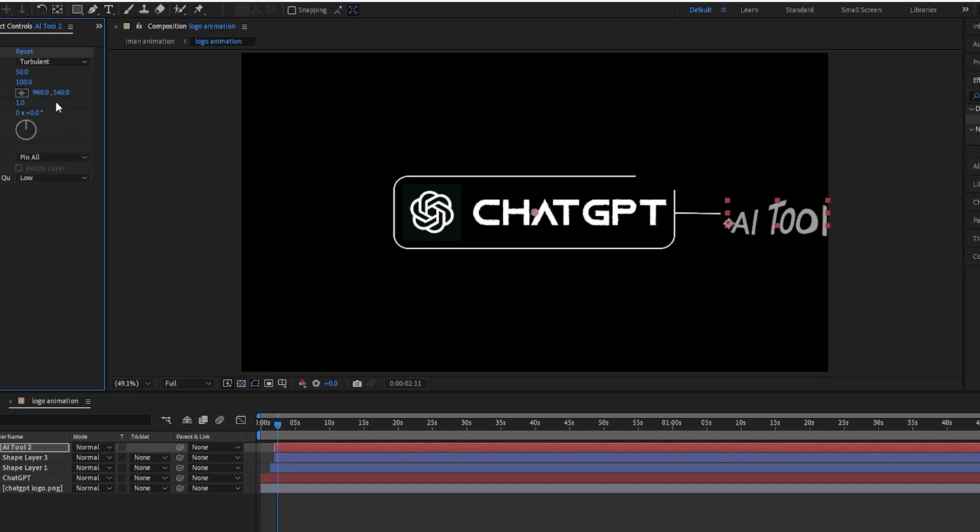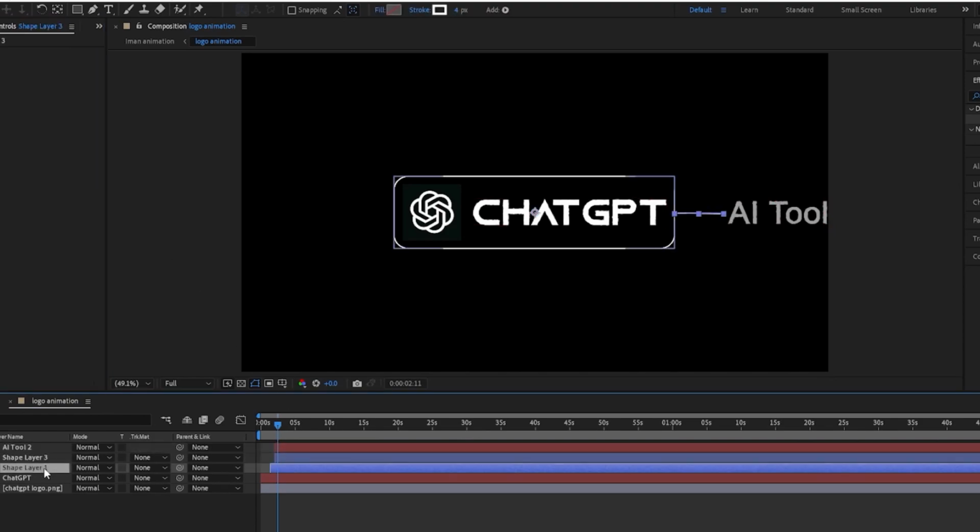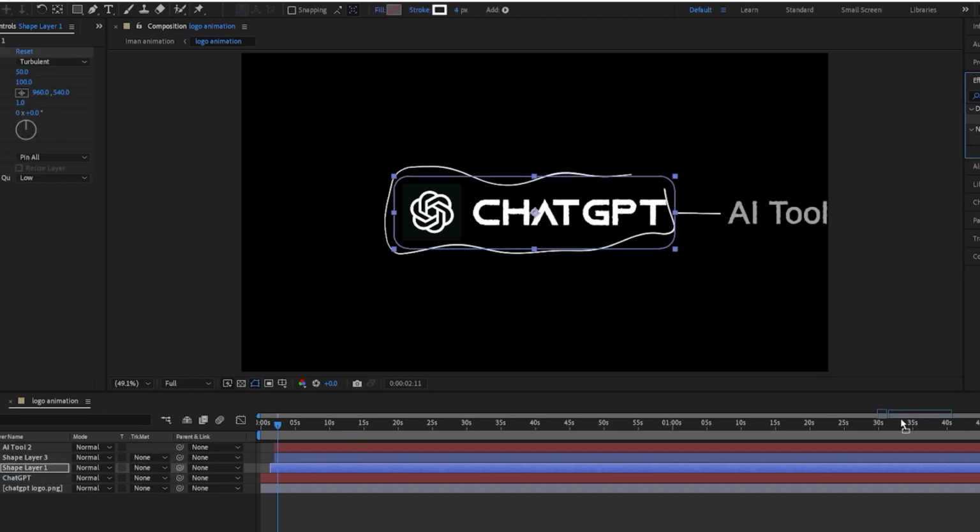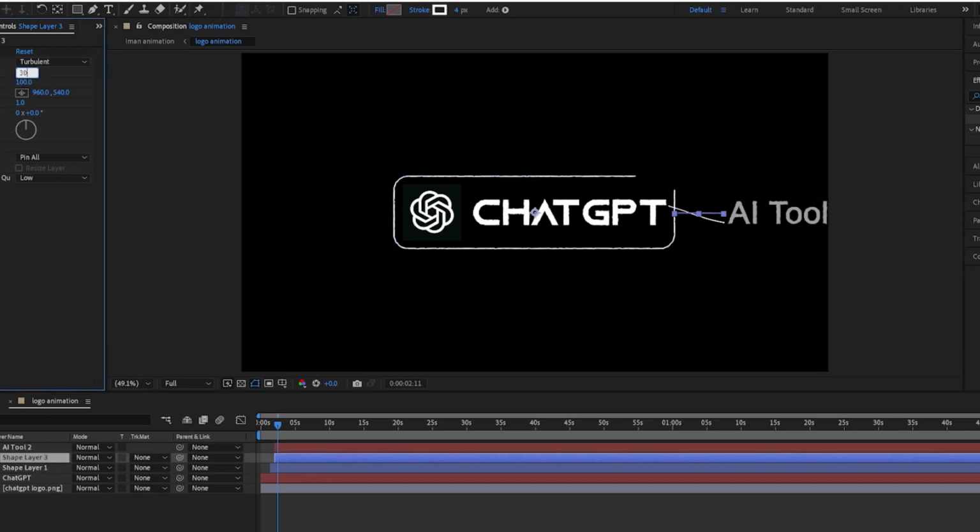So basically change it all to 30 and 3, 30 and 3, 30 and 3. And this will give everything this pixelated look that makes it kind of look like it's underwater in a way. But Iman Gadzhi uses this for literally every single animation his editor makes for him. So yeah, just make sure it gives it this nice textured look.